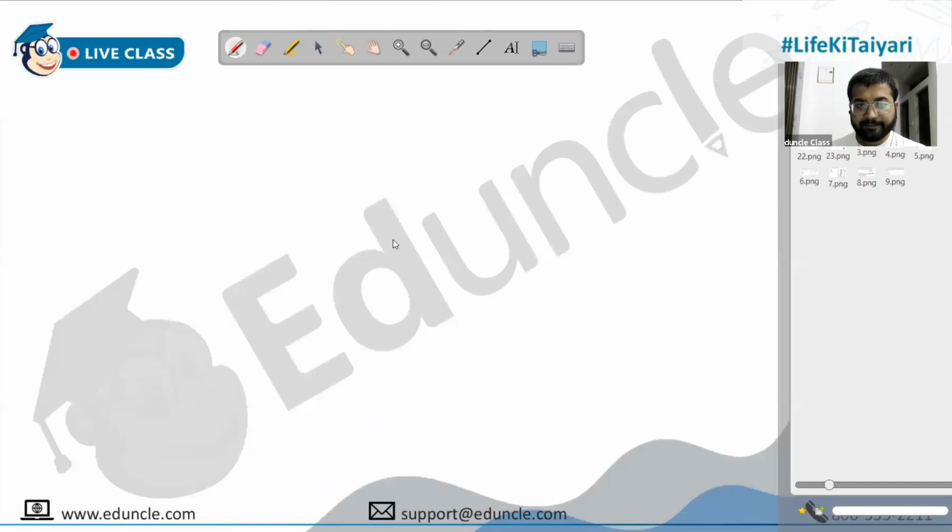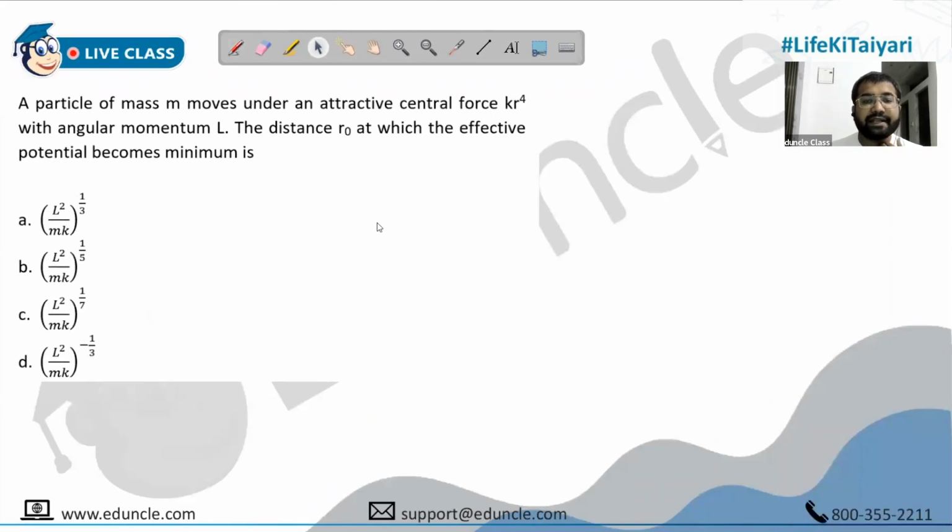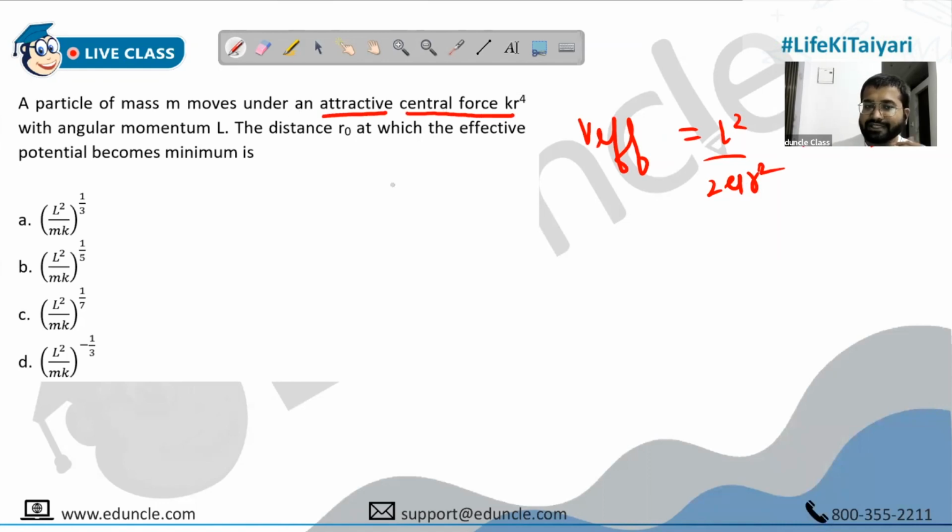Question 16. A particle of mass moves under a central force Kr raised to 4 with angular momentum L. The distance R naught at which the effective potential becomes minimum. I think this one you can do. We know what we are supposed to do with this. V effective is given by L square upon 2 mu R square plus V of R. They have given you a central force this time, take care of that. And again, an attractive central force is given to you. So just like last time, F is given, you can calculate V of R.